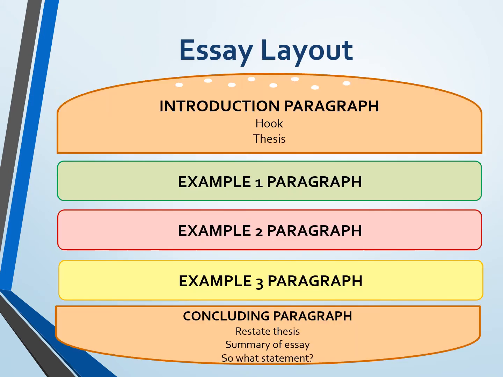Okay, so what is your essay going to look like? There are going to be 5 paragraphs. Your first paragraph is called your introduction paragraph. So you're going to have a sentence that has an interesting first statement that draws your reader in. Then you're going to talk a little bit about the Canadian Pacific Railway. Your thesis, which is the last sentence in that first paragraph, is going to tell me what your essay is going to be about. It's either going to be for the Canadian Pacific Railway or against. Then you're going to have 3 body paragraphs. So you're going to have your first example, your second example, and your third example. And then for each of them, you're going to explain that example.